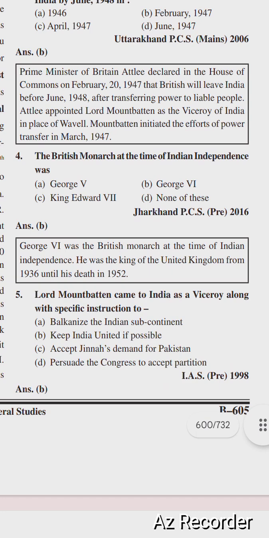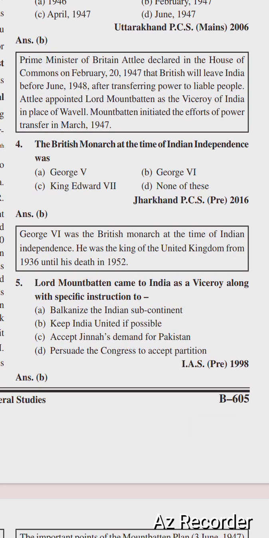Next question is the British monarch at the time of Indian independence was? Options are George V, George VI, King Edward VII, and none of the above. Right option is option number B, George VI. George VI was the British monarch at the time of Indian independence. He was the King of the United Kingdom from 1946 until his death in 1952.